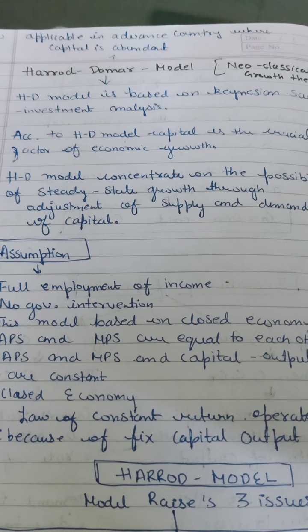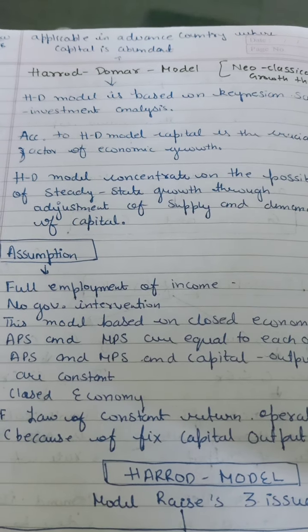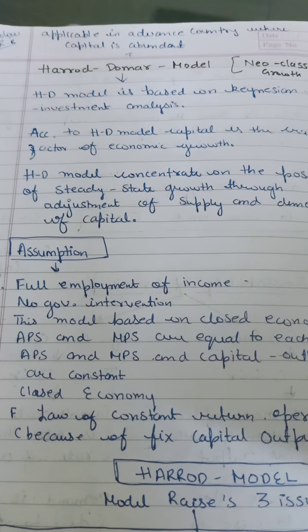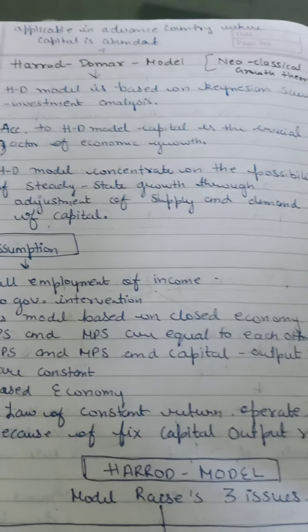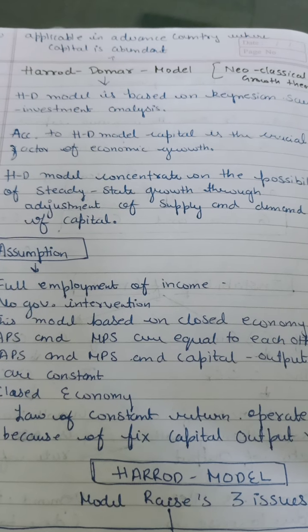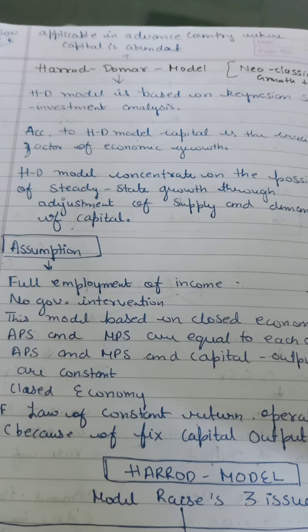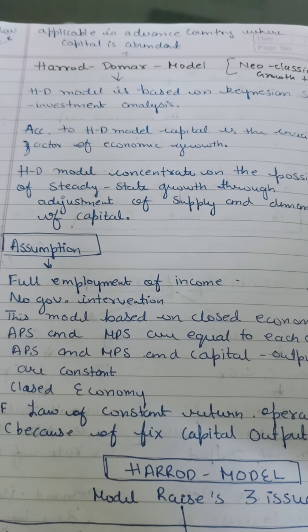It is a theory of development that explains the economic growth of any economy in terms of the level of saving and capital. Its main focus was on saving and capital rates, and it suggests that there is no natural reason for an economy to have balanced growth.